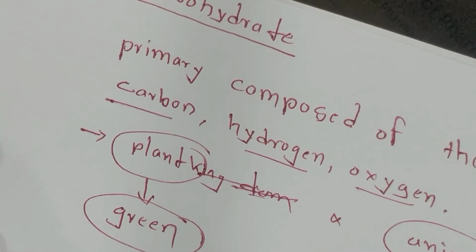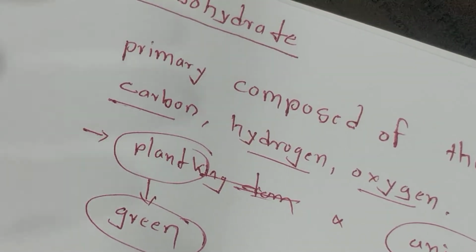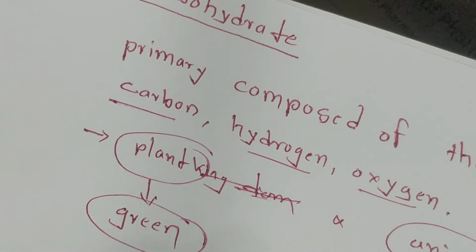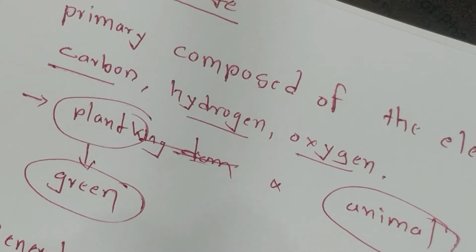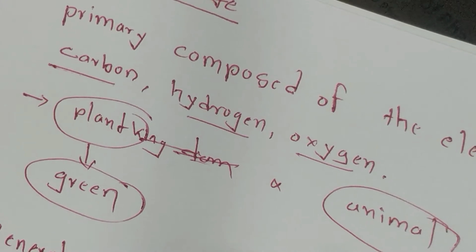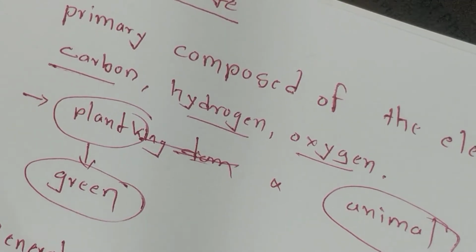The general formula of carbohydrate is C raised to N, CH2, bracket raised to N, or otherwise (CH2O) N. See, it's a general formula of carbohydrate.